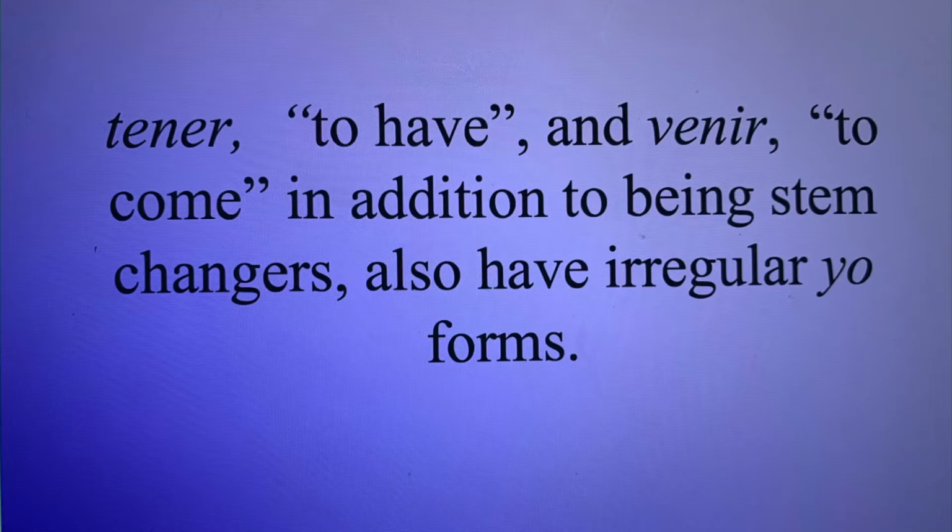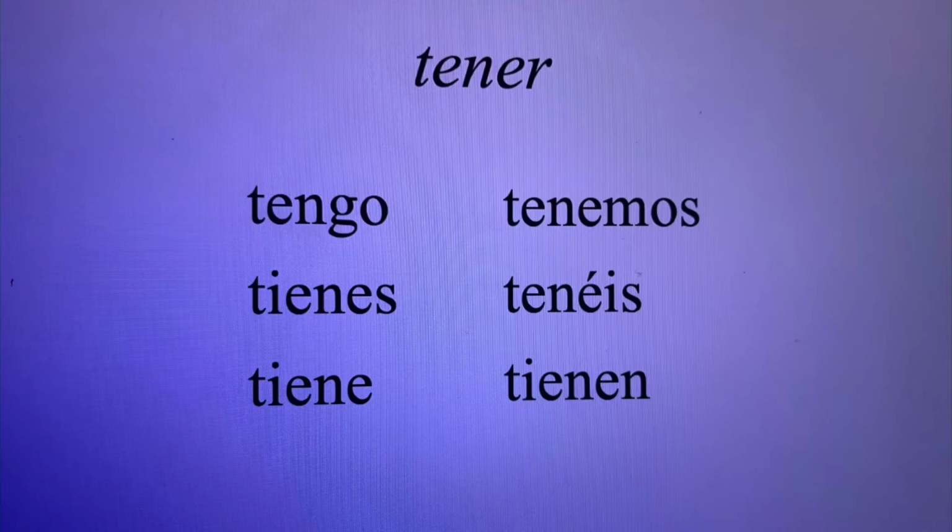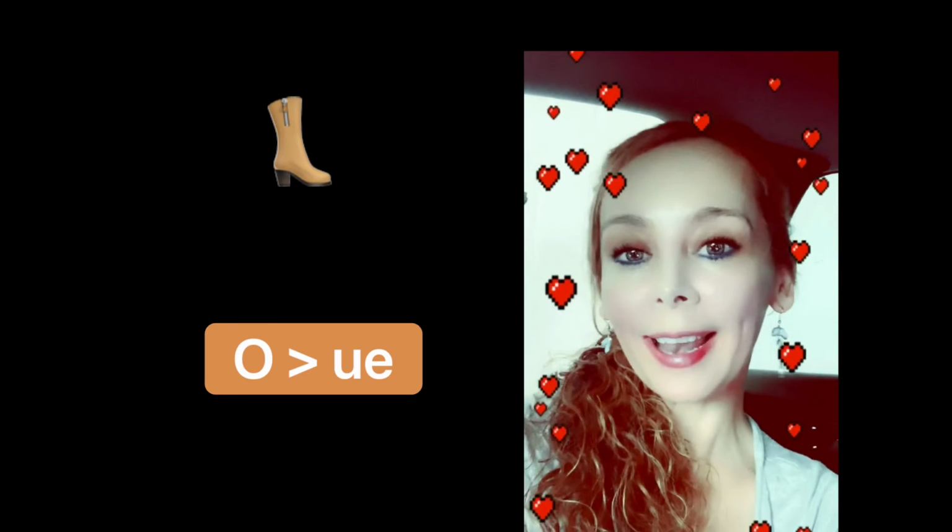Tener, which means to have, and venir, to come, in addition to being stem changers, they also have irregular yo forms. Yo tengo, tú tienes. Now, let's look at boot verbs where the letter O changes to UE.